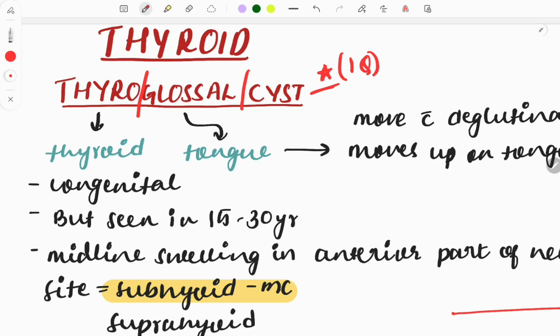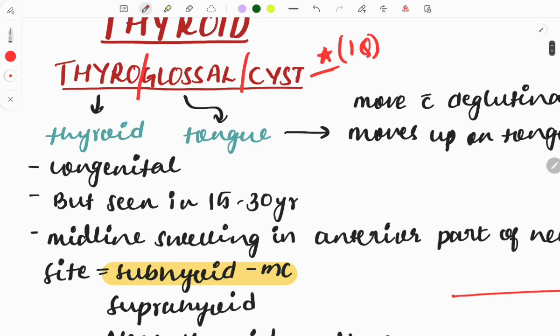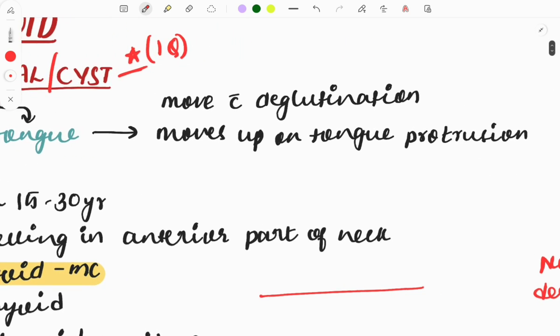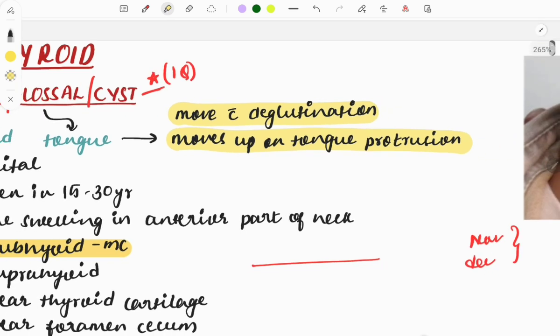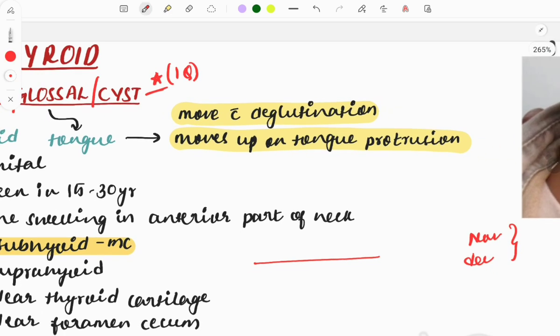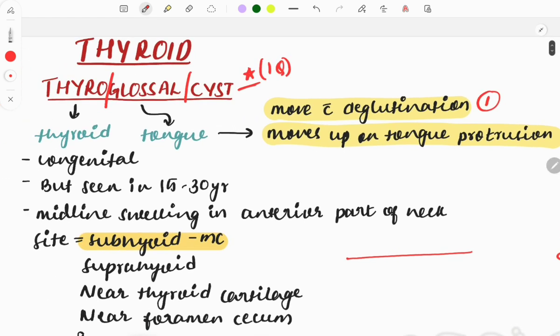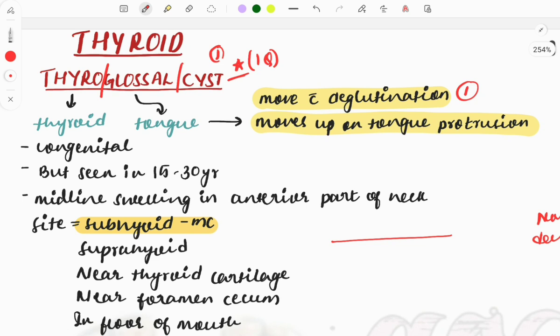Thyroglossal cyst. Thyro means the thyroid. Okay, so there's a cyst involving the thyroid. Glossal means tongue. So there's a cyst involving the thyroid and the tongue. Now the most unique clinical feature of this is that it moves with deglutination or moves up on tongue protrusion. Whenever you find this finding moving with deglutination, and any cyst connected between the thyroid and the tongue, go with the thyroglossal cyst.